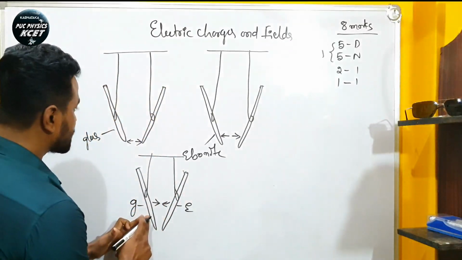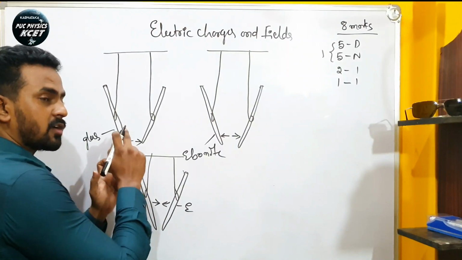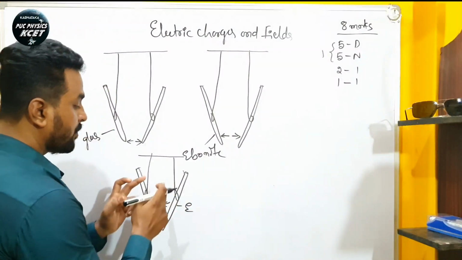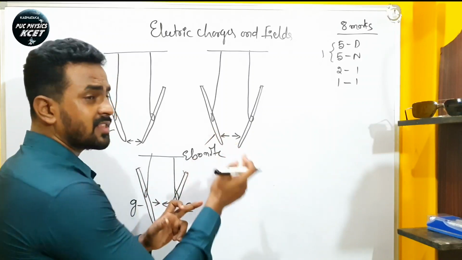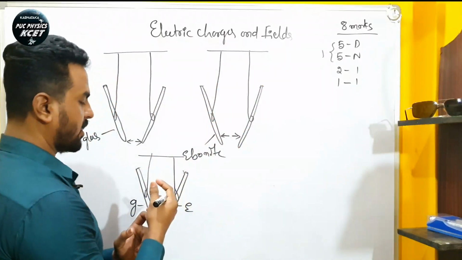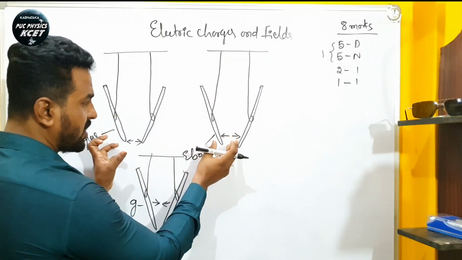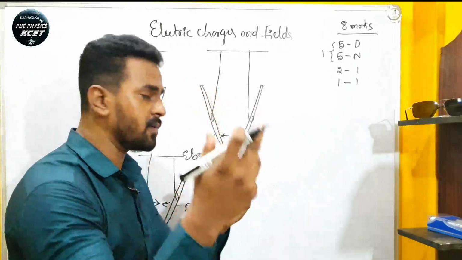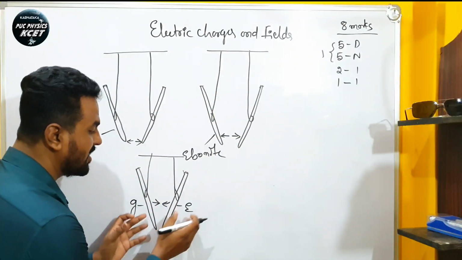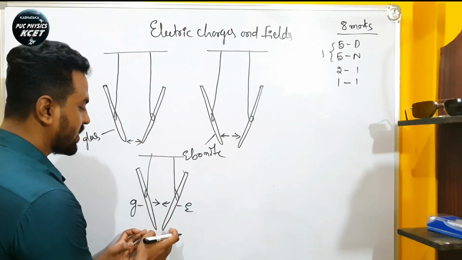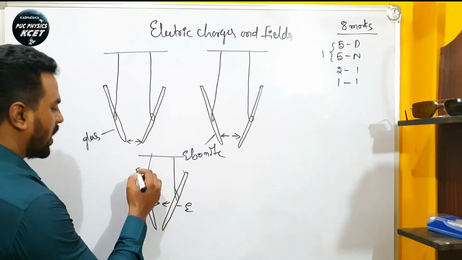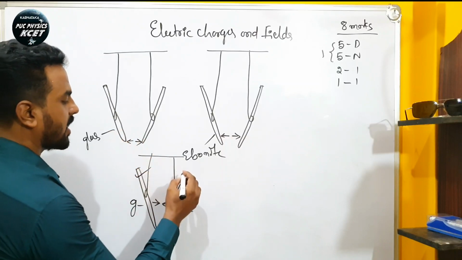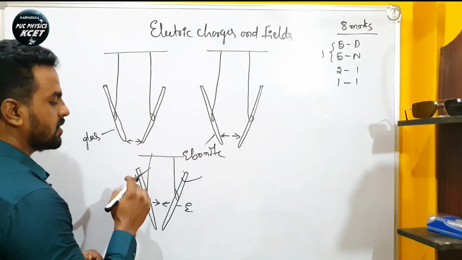when I rub this glass rod with the silk, it acquires one kind of charge. When I rub this ebonite rod with fur, it acquires one particular kind of charge. So when these two different rods, rubbed with different materials, are brought close to each other, they start attracting each other, which means one kind of charge is produced on the glass rod and another kind of charge is produced on the ebonite rod.